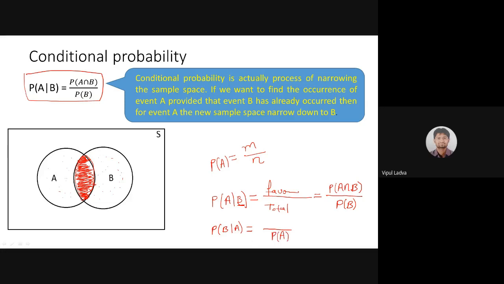That will be in denominator. And I need the intersection of both of these, probability of B intersection A, in the numerator.